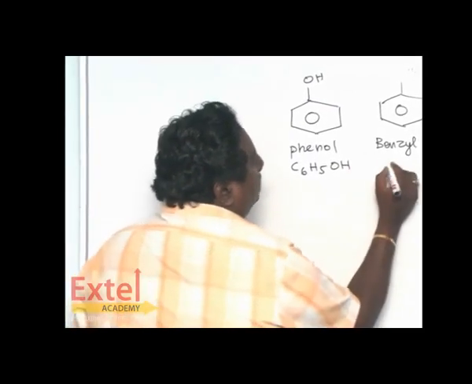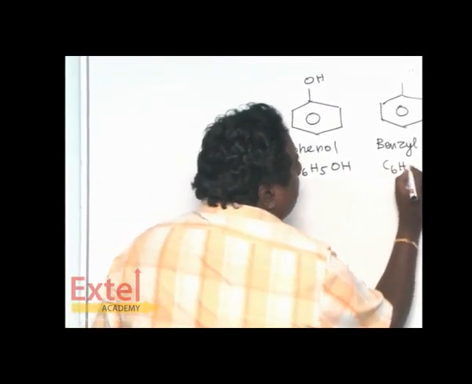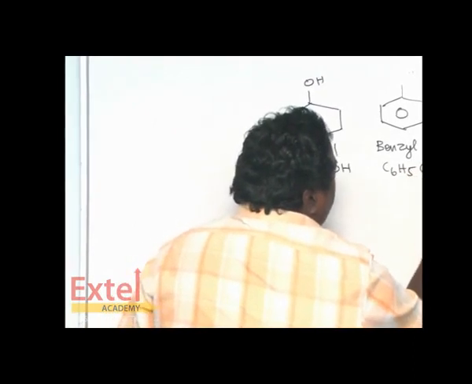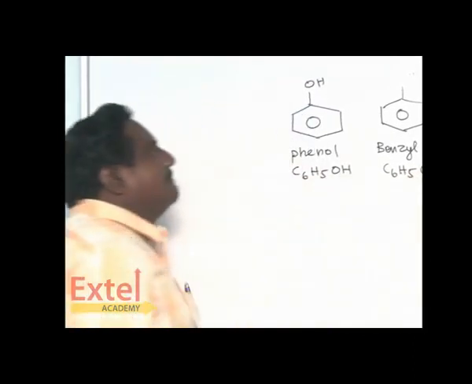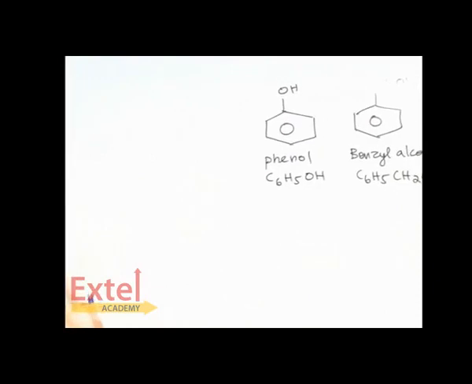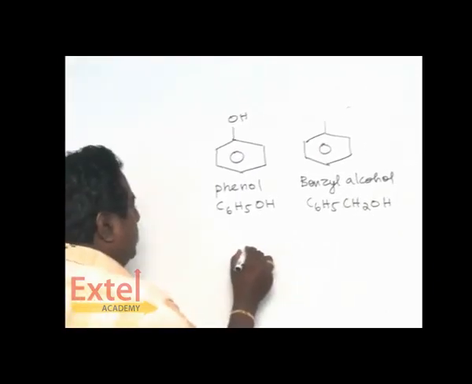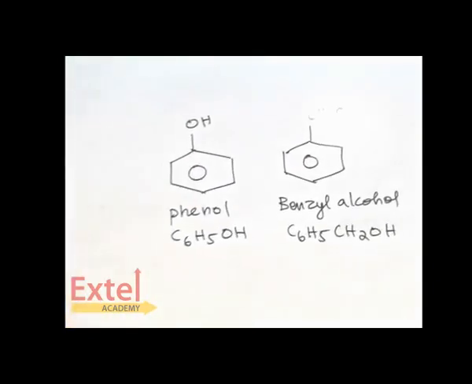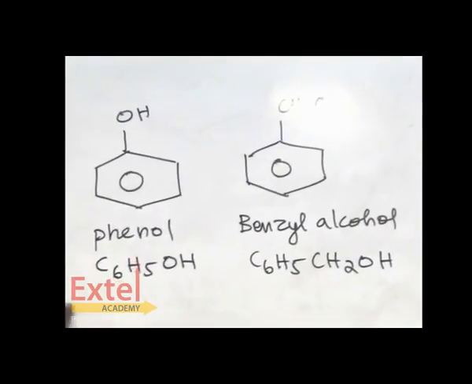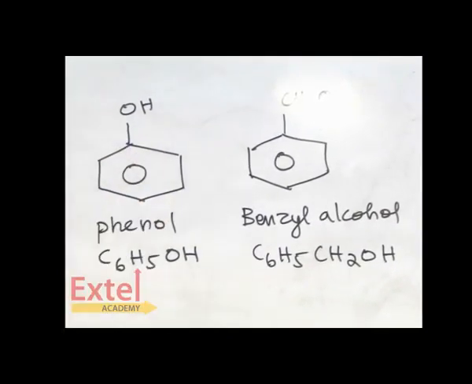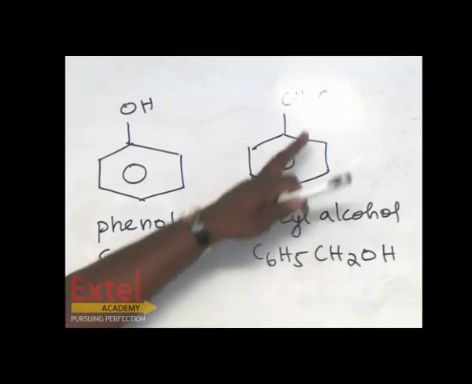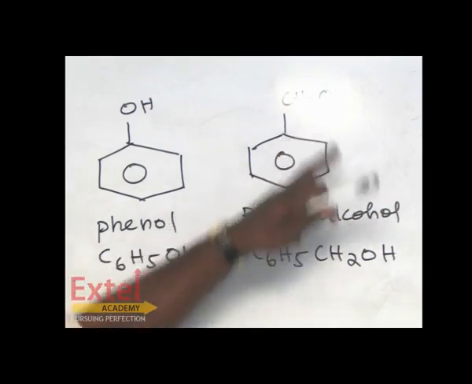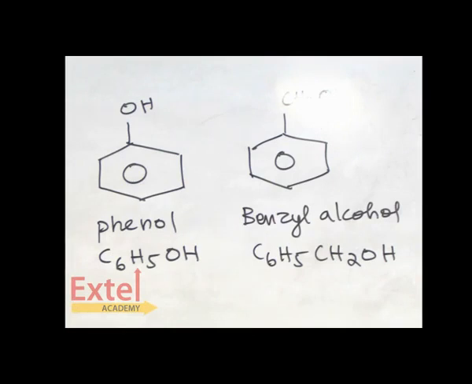Its formula is C6H5CH2OH. These are the aromatic alcohols. So when OH is directly connected with benzene, it is called phenol. When OH is indirectly connected with benzene through CH2, it is called benzyl alcohol.